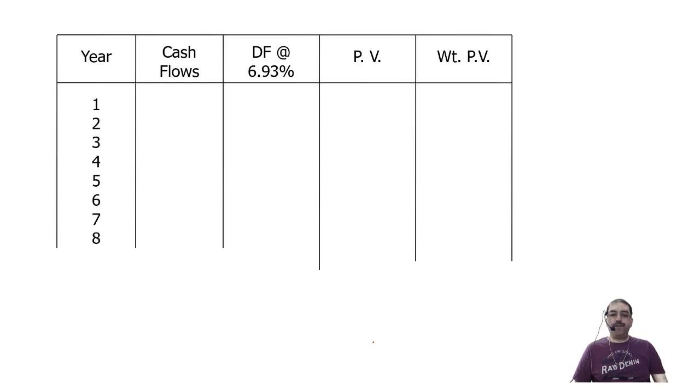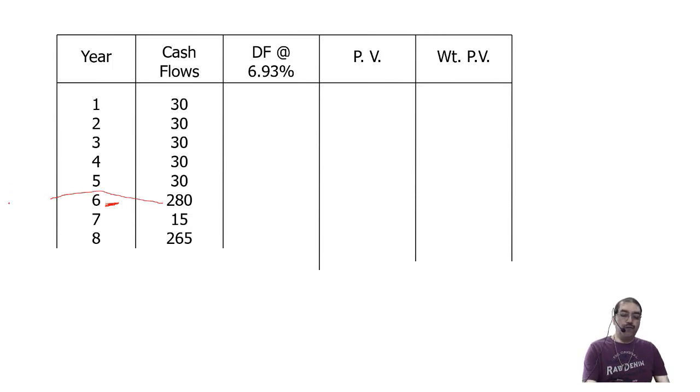8 half years, that is 4 years, cash flows. Now you can see that in the 6th half year it is 250 plus 30. What is this 280? It is 250 plus 30. How did I get this figure? It is 250, that is half the amount of the face value, plus 30 rupees. And here I have explained to you how you got 265. It is 250 plus 15 rupees.